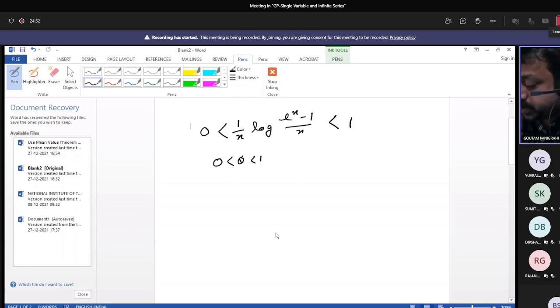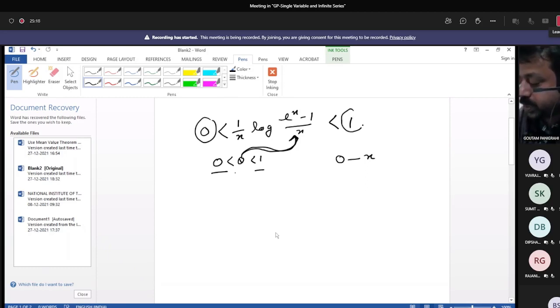For this type of problem, always assume, and just write in your exercise book, this will be the value of theta after expansion of some function within the interval 0 to x. This is the value of theta. As it is the value of theta, and theta ranges between 0 and 1, this can be proved.